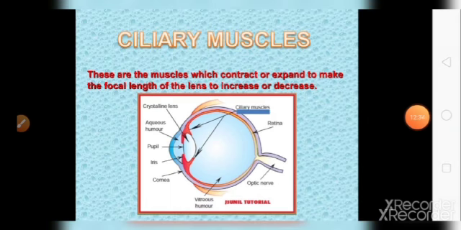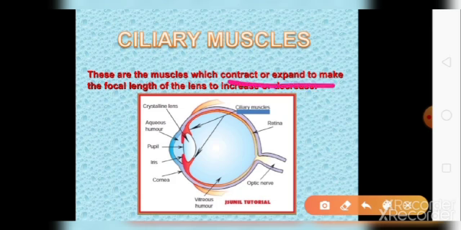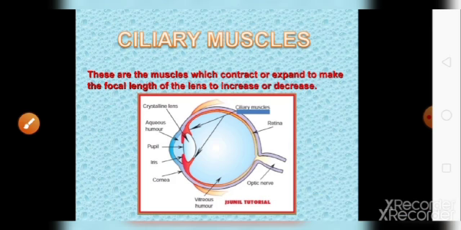Next is ciliary muscles. Ciliary muscles are the muscles present in your eye which help to adjust the focal length of the lens. These are the muscles which contract or expand to make the focal length of the lens increase or decrease.